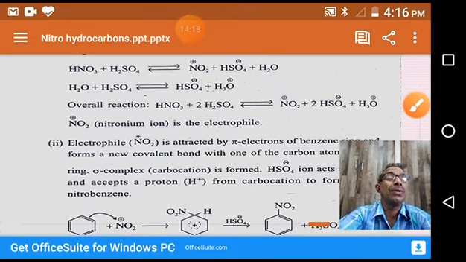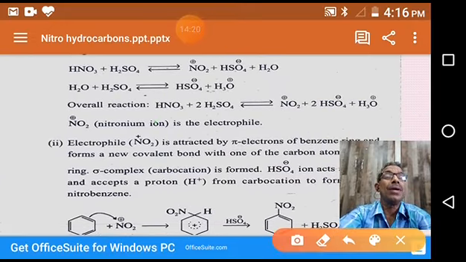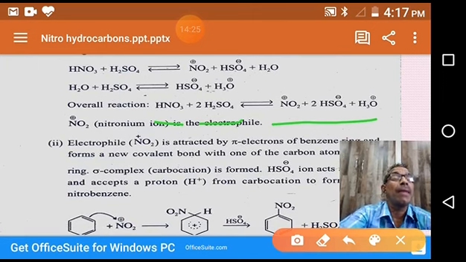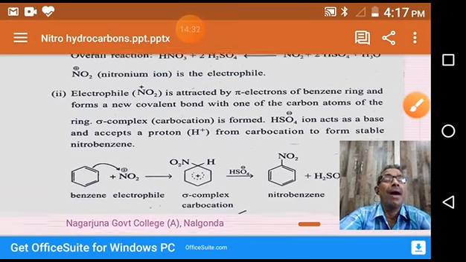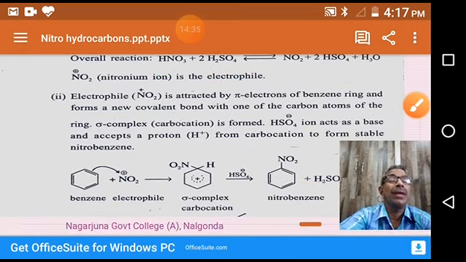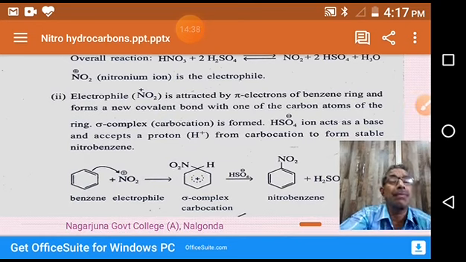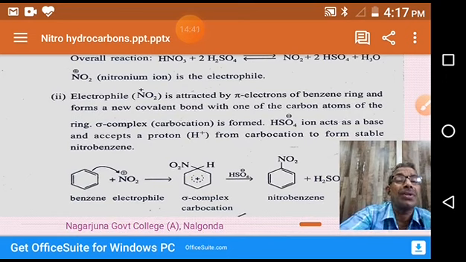This is the net reaction. What is the net reaction? HNO3 and H2SO4, when they react, will give these three: nitronium ion, bisulfate ion, and hydronium ion. This formed nitronium ion reacts with the benzene ring. In the second step, a sigma complex formation takes place.